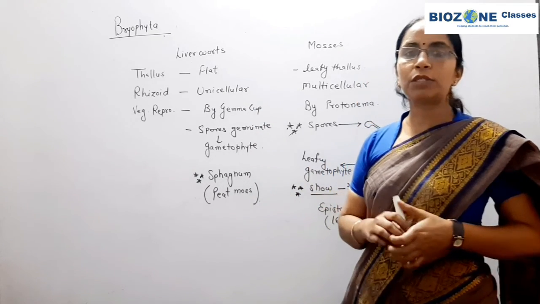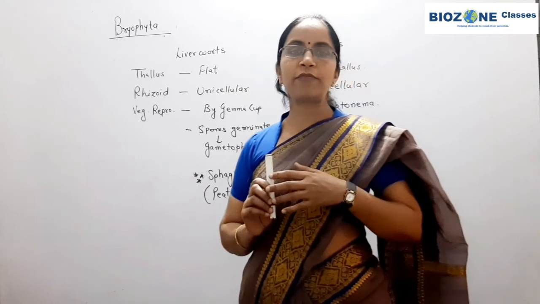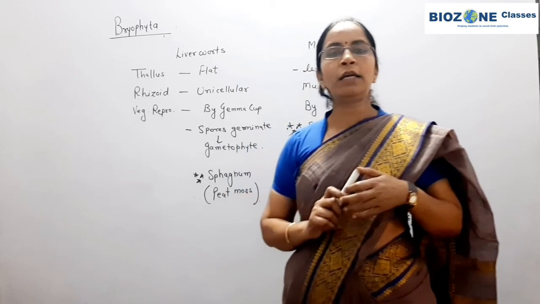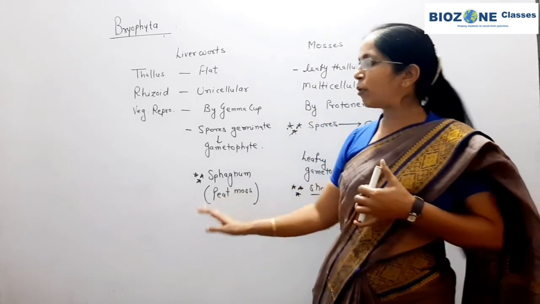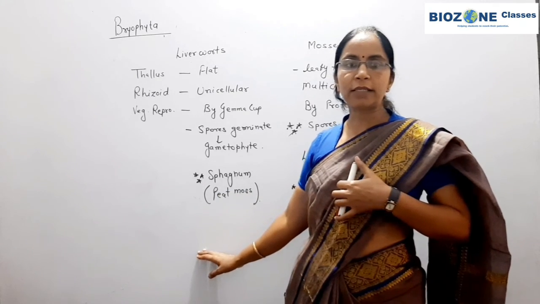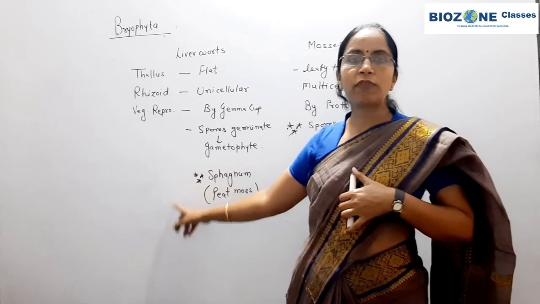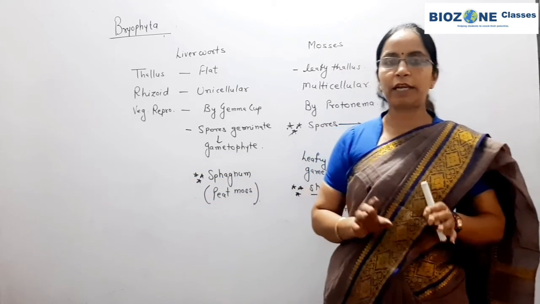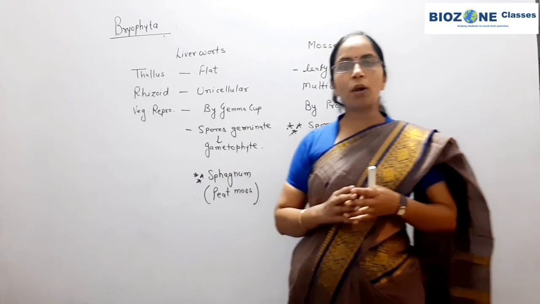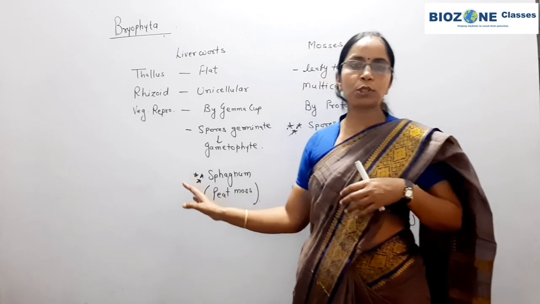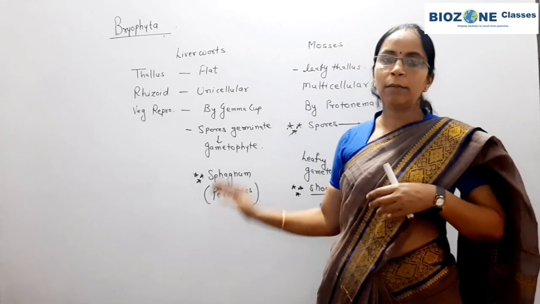Next we study the types of life cycle in bryophyta and pteridophyta, diplohaplontic and haplodiplontic life cycles. Then we will discuss once again what kind of life cycle is present in bryophyta. I hope you all understand today's topic, bryophyta.